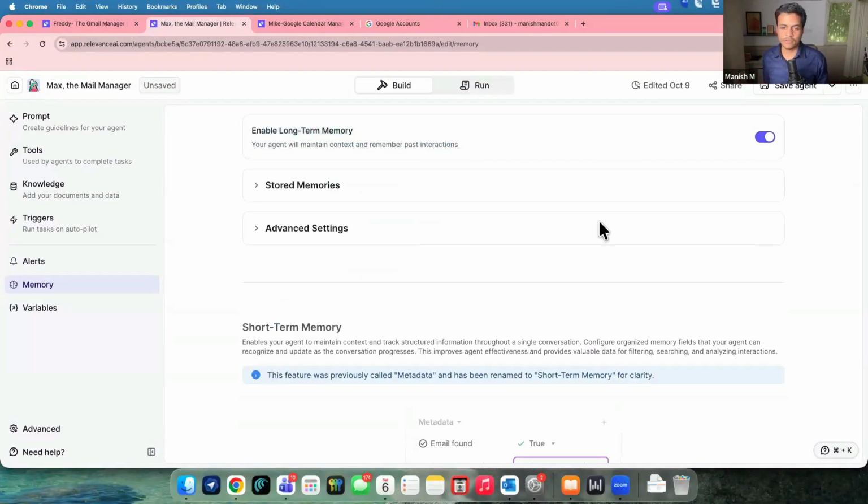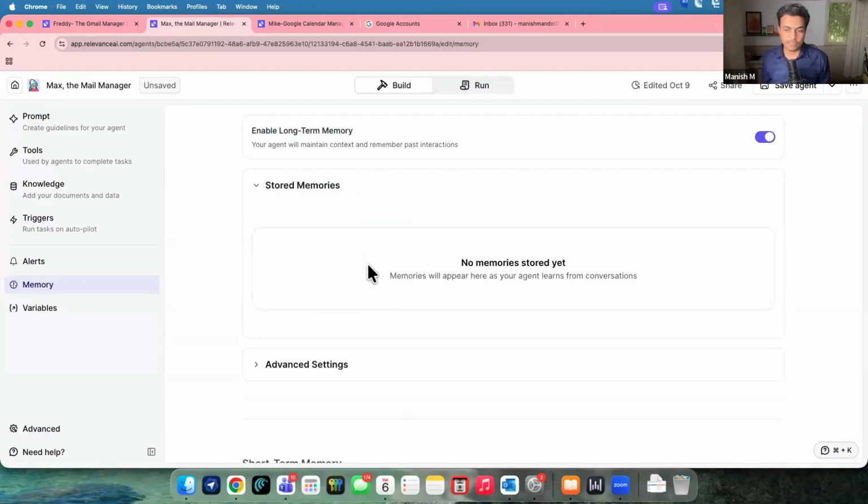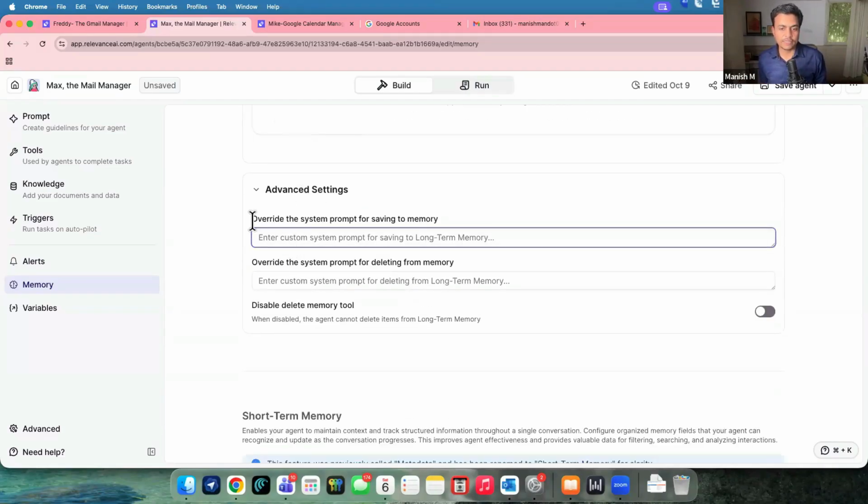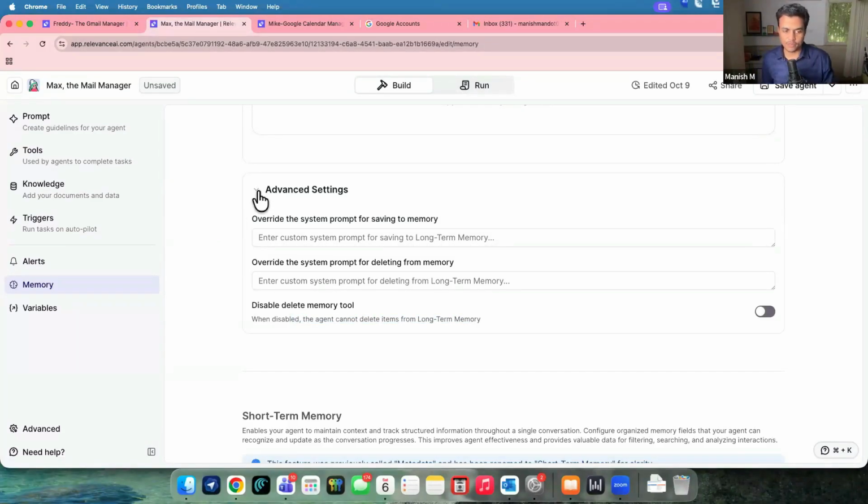So I'll say, let's have a long term memory. It asks, does it have any stored memory available or not? Yes or no, kind of a thing. And then there are a couple of settings, which I never use as such, like override the system primary, saving from memory, and disable delete memory tool. A couple of tools are given within tools, which I will show you later on. But I have never tried playing with this long term memory as such. Essentially, it maintains the context. That's what I know.